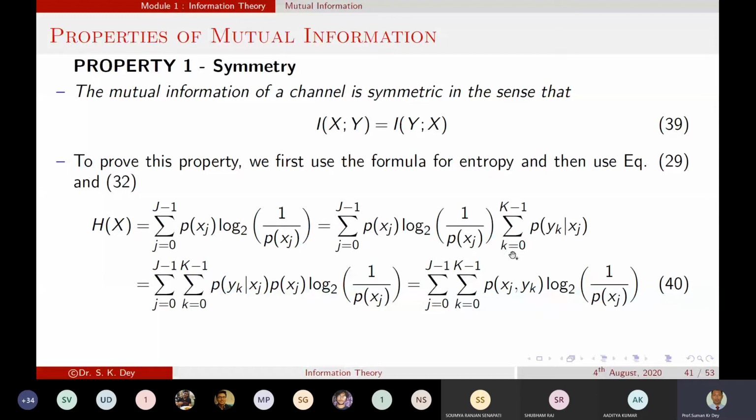That's why this portion is equal to 1. And so now we can write these two terms as equal to the summation over j equal to 0 to J-1, summation over k equal to 0 to K-1, of p(yk|xj) times p(xj) times log base 2 of 1 over p(xj).